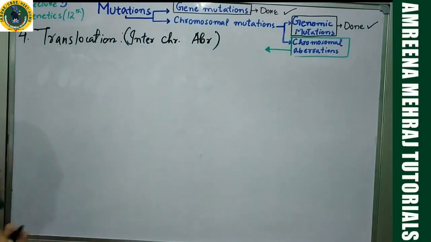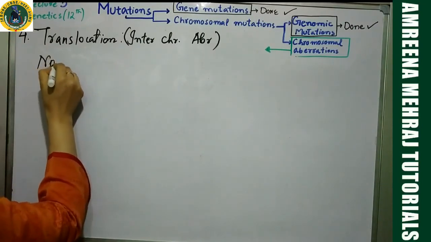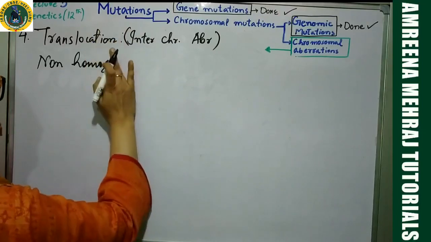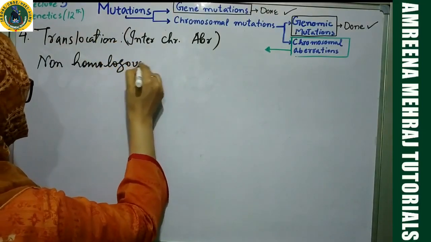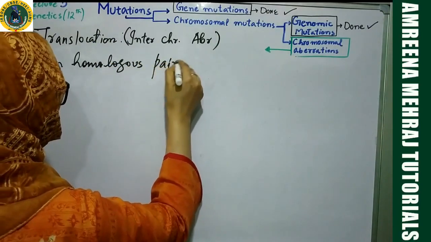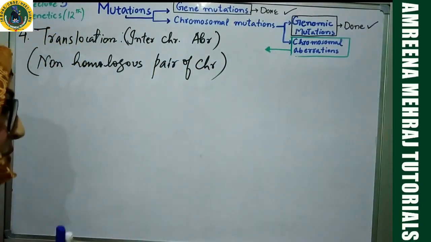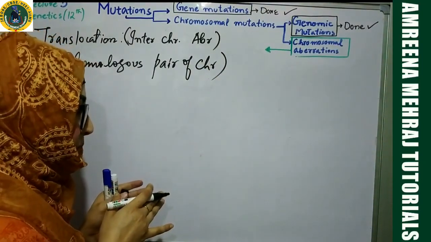But the difference, the way it differs from duplication is basically, in this case, what is involved is non-homologous pair of chromosomes. So in this case, again you have 2 chromosomes, but they are not going to be belonging to the same original homologous pair.